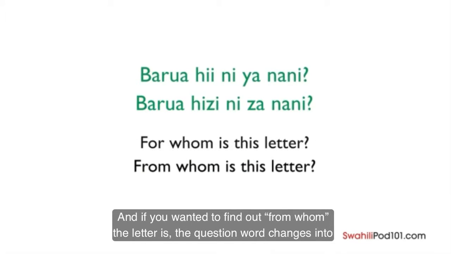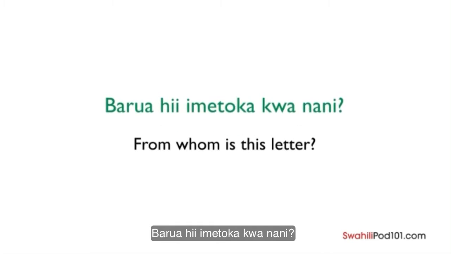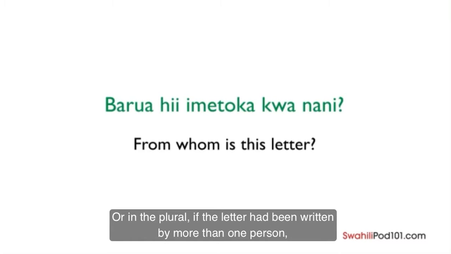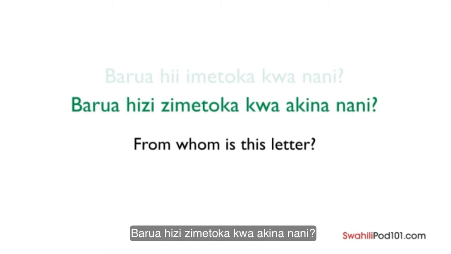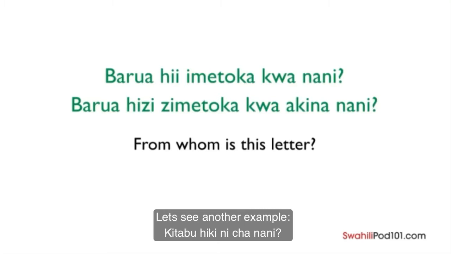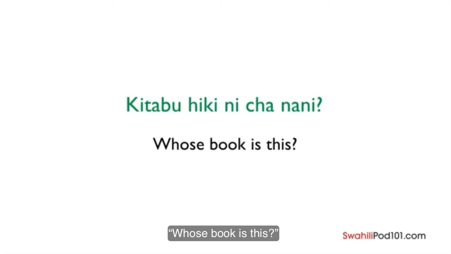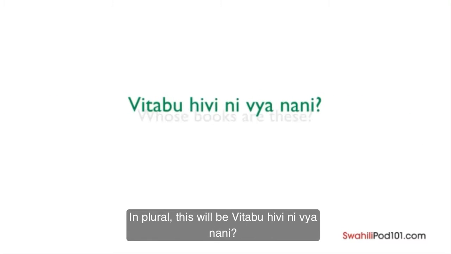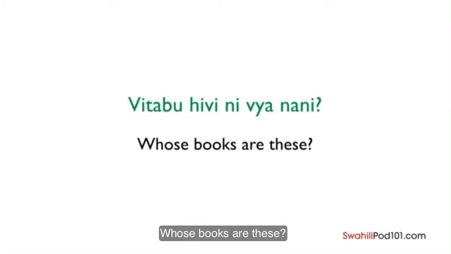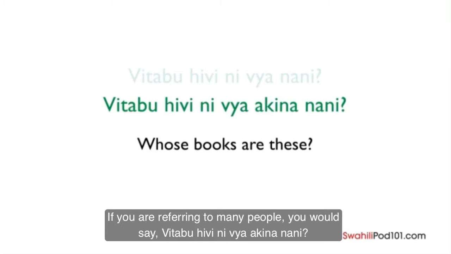And if you wanted to find out from whom the letter is, the question word changes into barua hii imetoka kwa nani? Or in the plural, if the letter has been written by more than one person, barua hizi zimetoka kwa akina nani? Let's see another example. Kitabu hiki ni cha nani? Whose book is this? In plural, this will be vitabu hivi ni vya nani? Whose books are these? If you're referring to many people, you'll say, vitabu hivi ni vya kina nani?